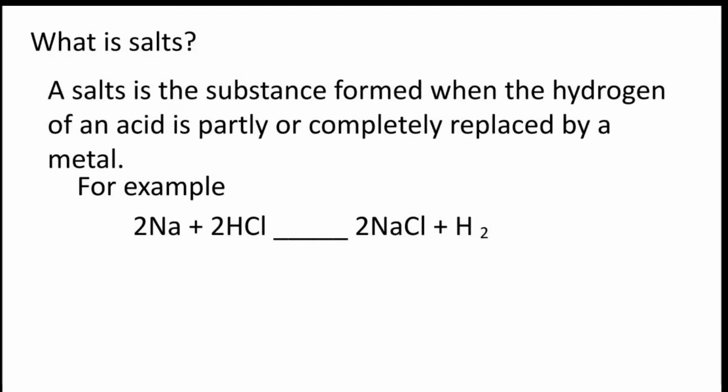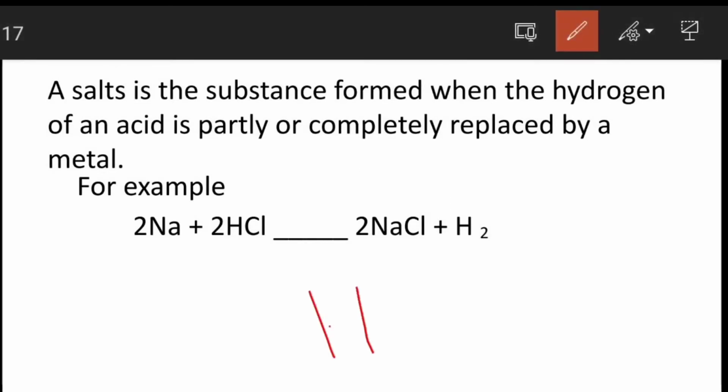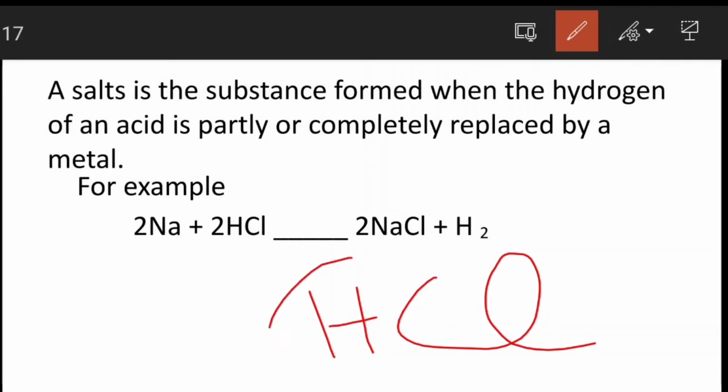What is a salt? A salt is a substance formed when the hydrogen of an acid is replaced. For example, in HCl, when this hydrogen is replaced by any metal, then a salt will form.